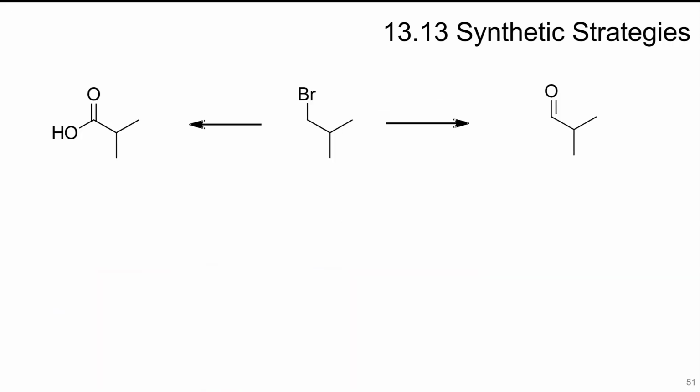If we're looking at different strategies here, I have a Br. I need to go to either the carboxylic acid or this ketone here. We can do that going through the alcohol. So you can first make the alcohol using sodium hydroxide. Follow that up. Here I have an aldehyde, so I want to stop the oxidation partway through, so I'm going to use PCC. Here, again, I use the same NaOH to get to the alcohol. I want to go all the way to the carboxylic acid,